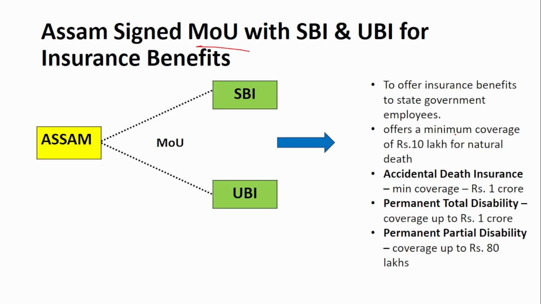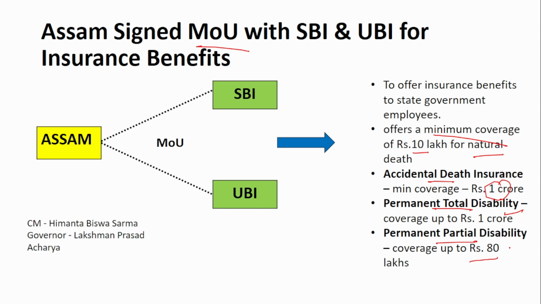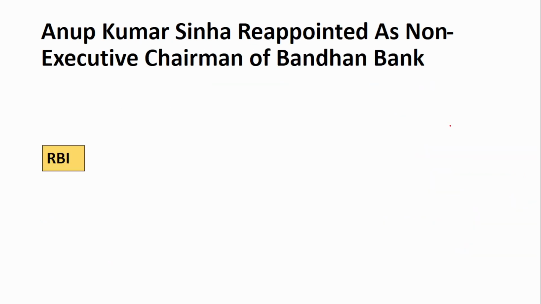It will offer a minimum coverage of 10 lakh for natural death, and a minimum accidental coverage of 1 crore. In case of permanent total disability, the coverage will be up to 1 crore. In case of partial disability, the coverage will be up to 80 lakhs. The Chief Minister of Assam is Hemant Biswa Sharma, and the Governor is Lakshman Prasad Acharya. So remember, it is Assam MOU with SBI and UBI for insurance benefits to the state government employees.